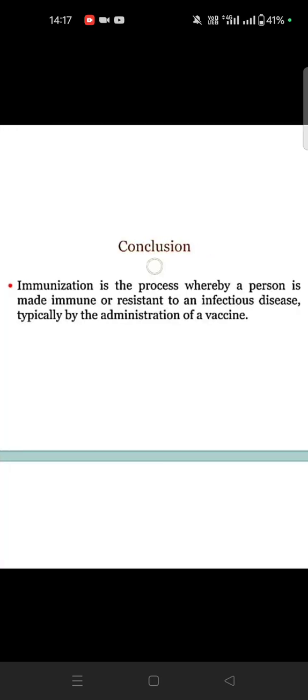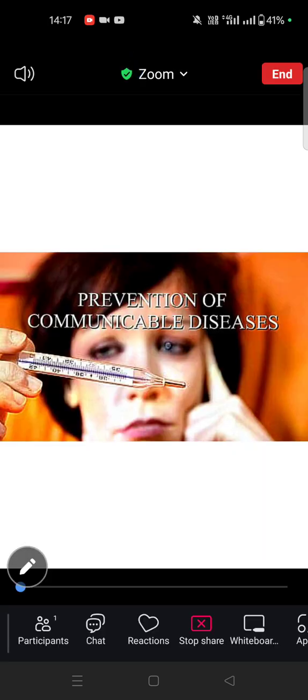Okay, then conclusion. The immunization process is whereby the person is made immune or resistant to the infection. This is typically by administration of the vaccines. Okay, next class we are going to see prevention of communicable disease.